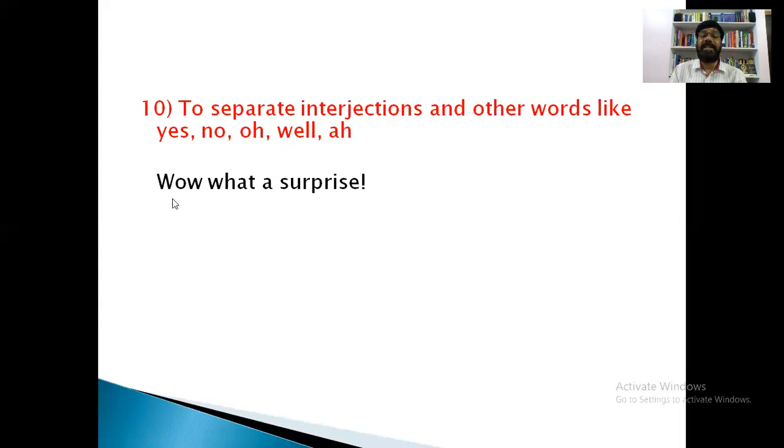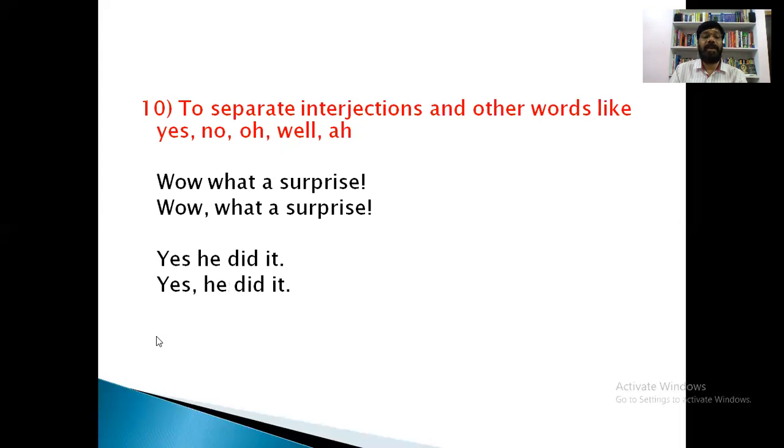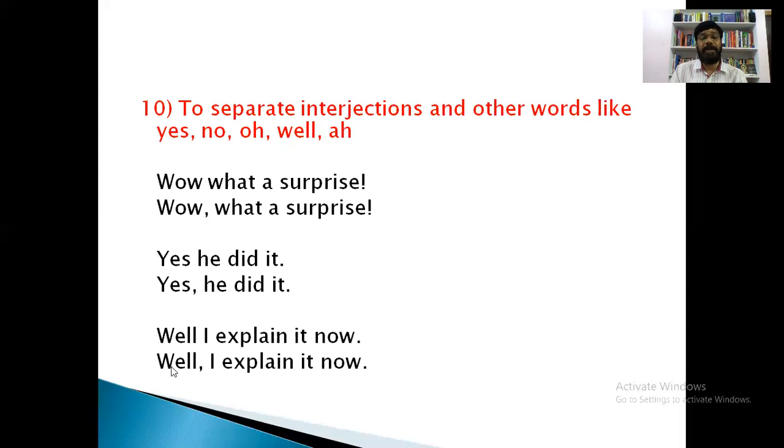This is an interjection, and after this interjection we must use a comma. Wow, comma, what a surprise. Say, yes, he did it. After yes there must be a comma, right? Next one: well, I explain it now. Well, comma, I explain it now.